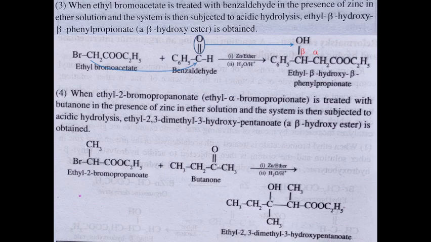So here we can see that the C=O will become OH in the final product, and then this part will join to the carbonyl part. Here you can see CH3CH2, it is here CH3CH2, and C=O transformed to COH, and then the CH3 group on this carbon is here, and then this part will go to this side.